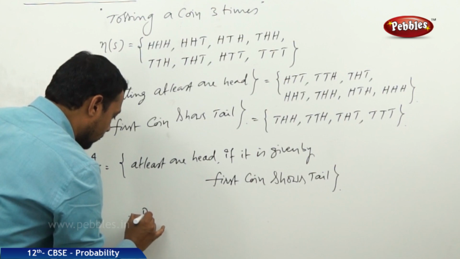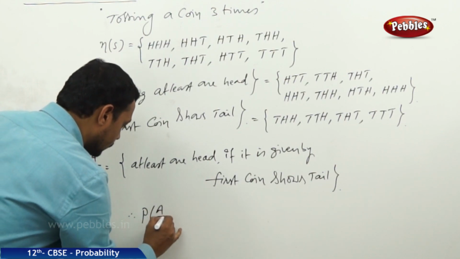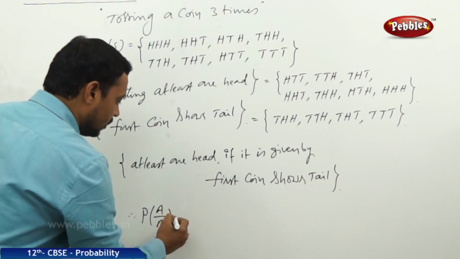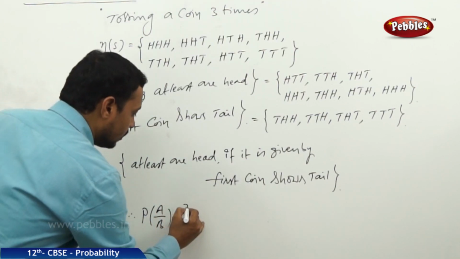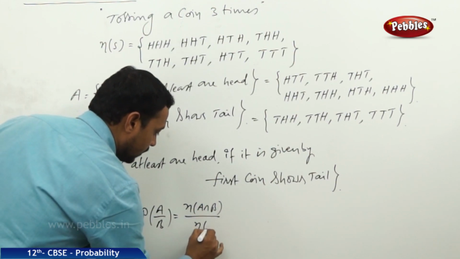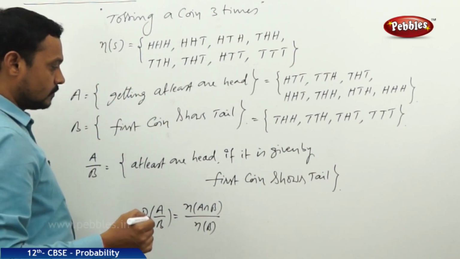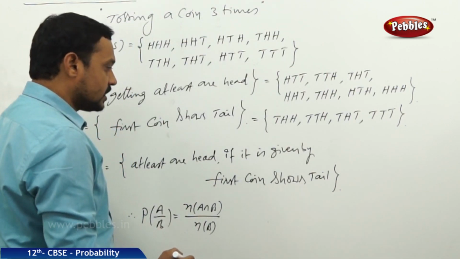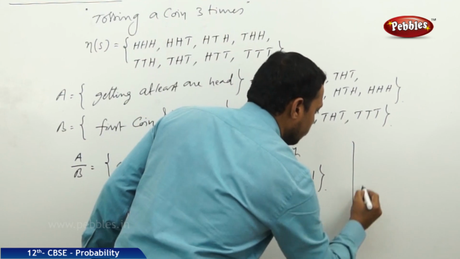Now let us find the probability of the conditional event A by B. For A by B, it is given by n(A intersection B) by n(B). So n(A intersection B). What is A intersection B?